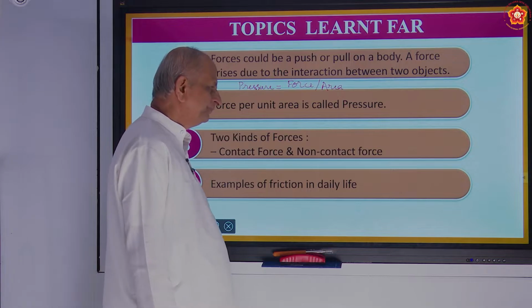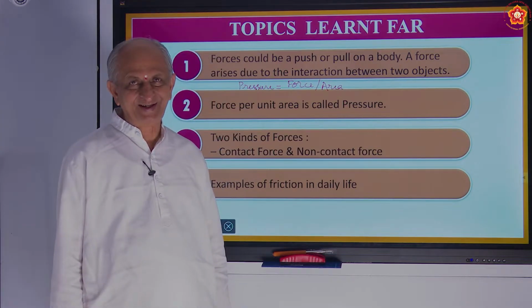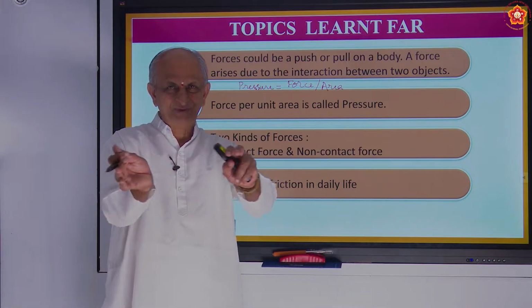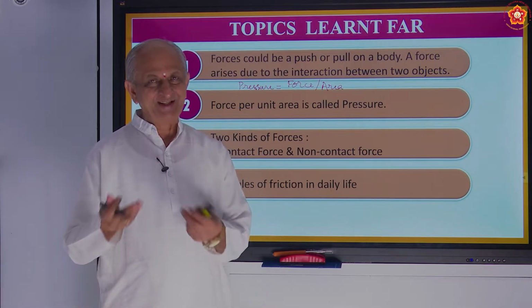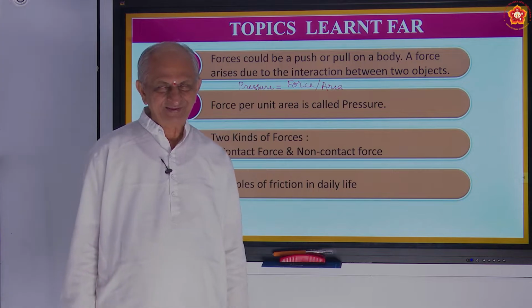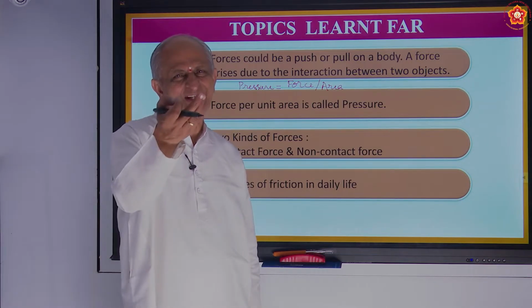And also in our daily life we come across the word friction. When two boys or girls clash with each other, we say friction has taken place. Of course, you are all very good boys or girls, but usually outside what happens? Silly things they fight.